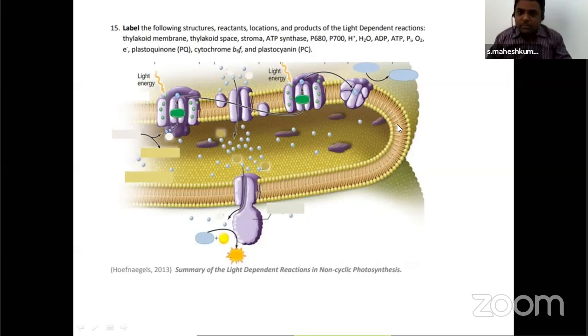So it is made up of proteins and lipids. The ratio is different in different organelles and membranes, that you have to keep in mind. See here, this is photosystem 2 and this is photosystem 1. This is a spherical structure, no? This is the main reaction center, that is chlorophyll A molecule. Here also the main reaction center chlorophyll A, and the side round structures are there, 1, 2, 3. These are the accessory pigments which trap solar energy.